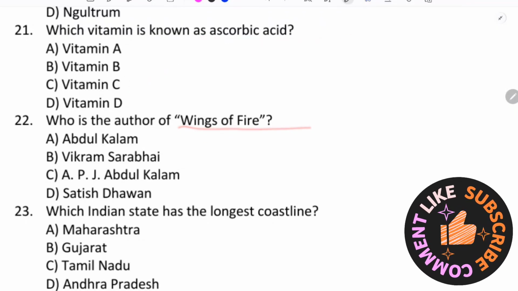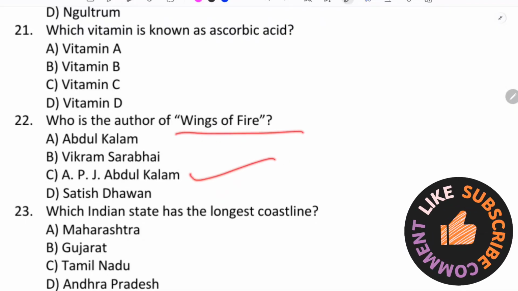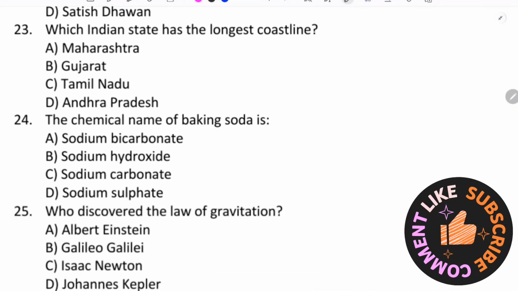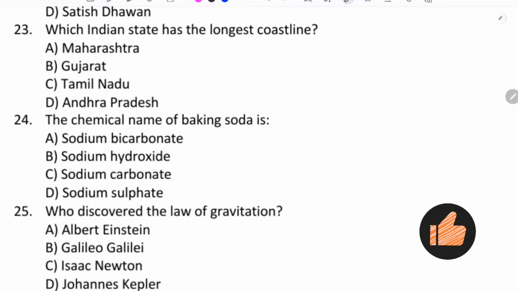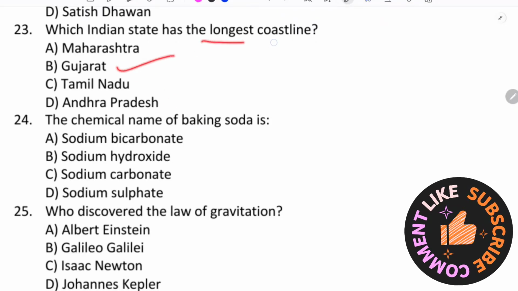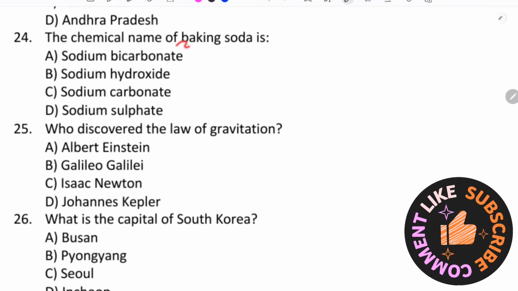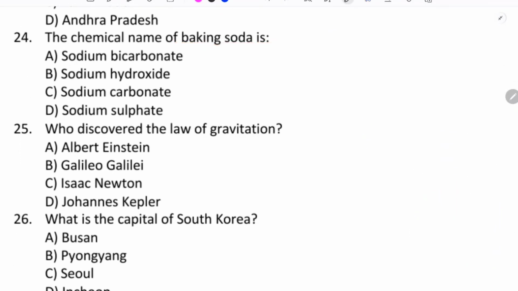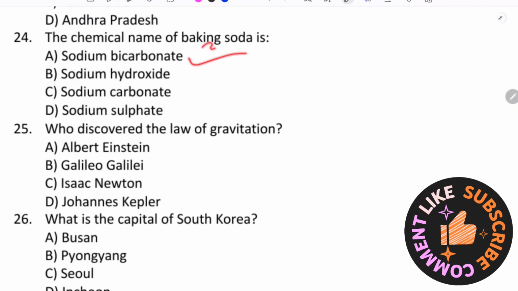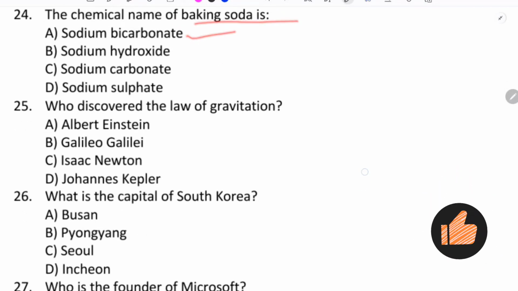Author of Wings of Fire, APJ Abdul Kalam. Wings of Fire, APJ Abdul Kalam. Which Indian state has the longest coastline? Gujarat. Longest coastline, that is sea border. The chemical name of baking soda? Sodium bicarbonate. Baking soda, sodium bicarbonate.